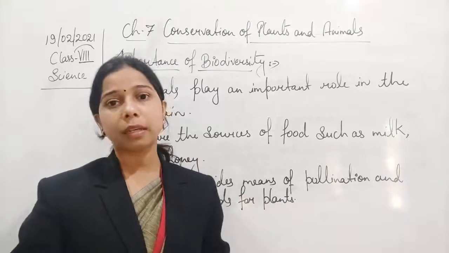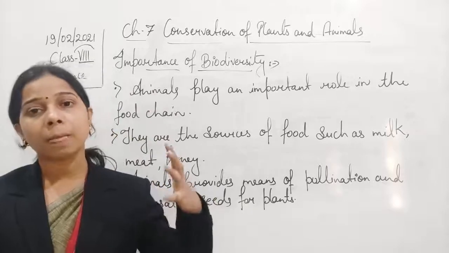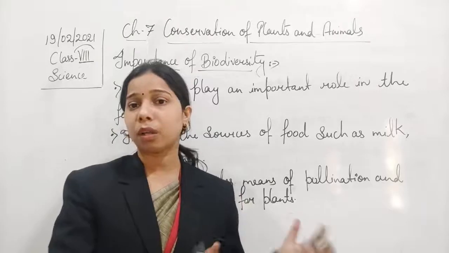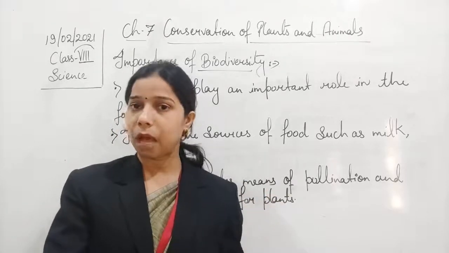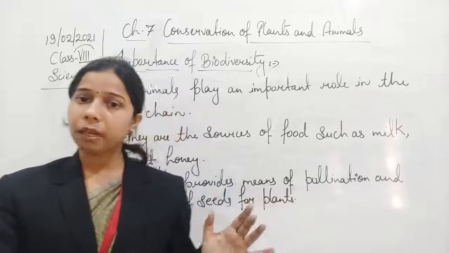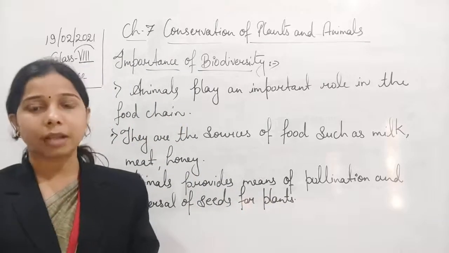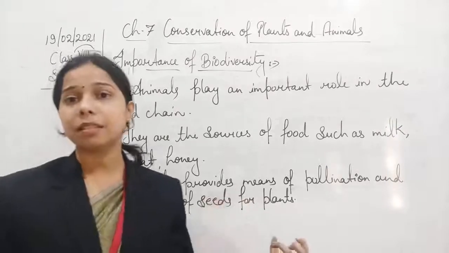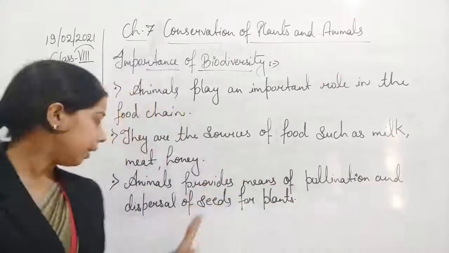A lot of pollen grains stick to the body of animals, and when they go to other flowers or plants, the pollen grains stick to the other flower or plant. So ultimately you can see that it helps in the transfer of pollen grain from one plant to the other. That is why they are the means for carrying out pollination.